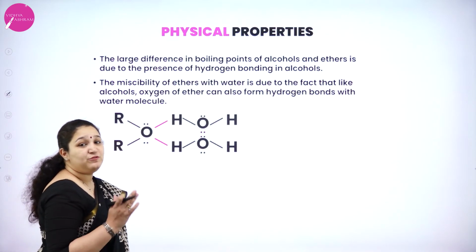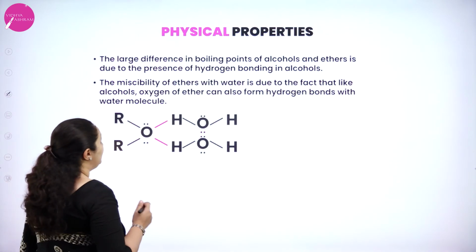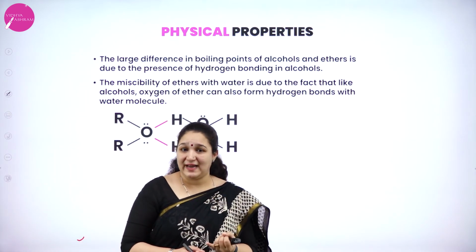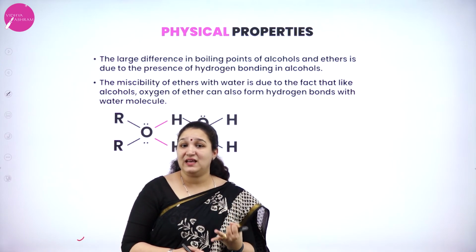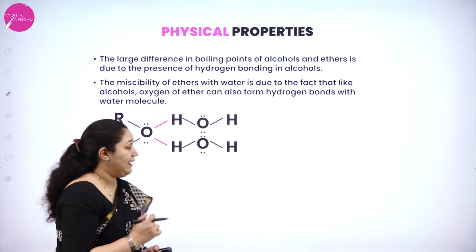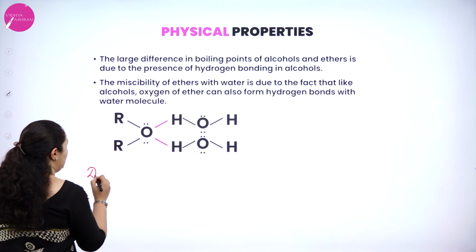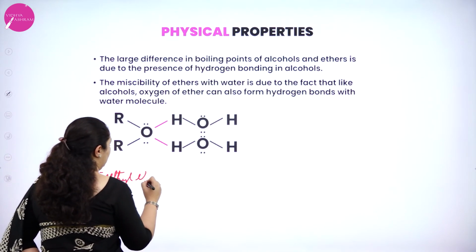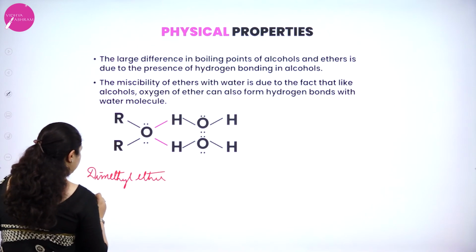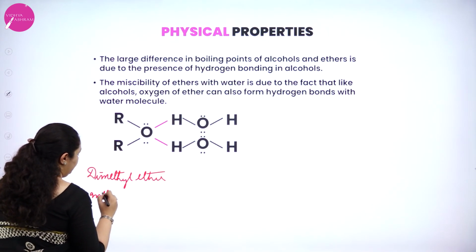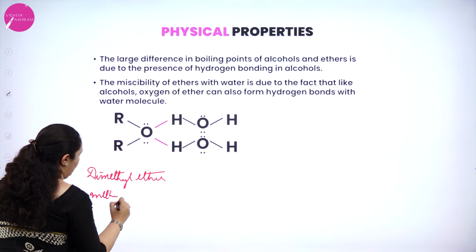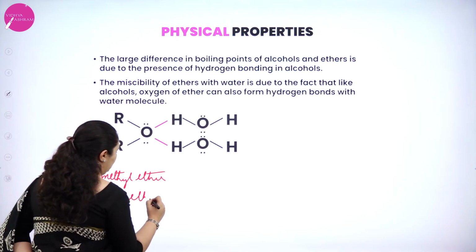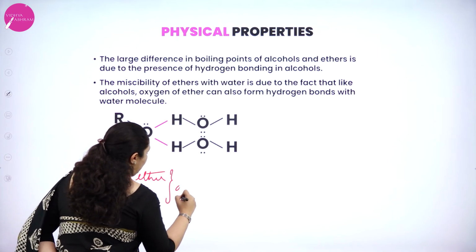Next is about the physical properties of ethers. First of all, only dimethyl ether and ethyl methyl ether are gases. That is, which are those? Dimethyl ether and ethyl methyl ether are gases.